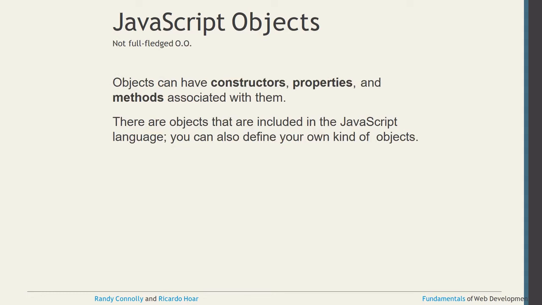In JavaScript, objects can have constructors, properties and methods associated with them, and there are objects that are included in the JavaScript language. You can also define your own kind of object in JavaScript.